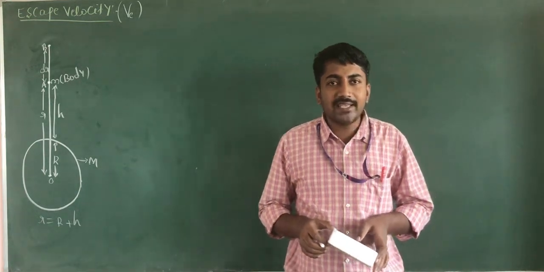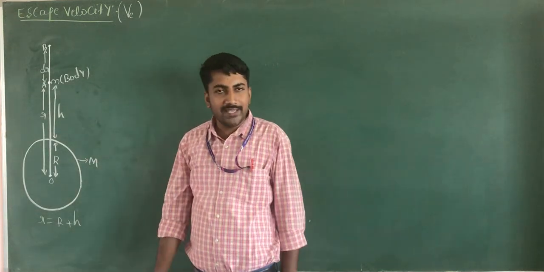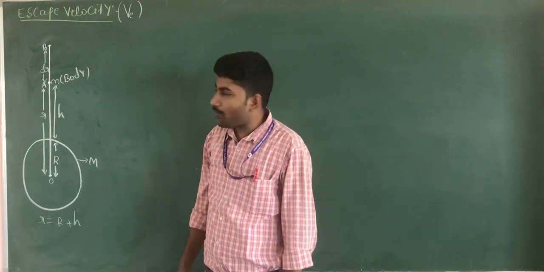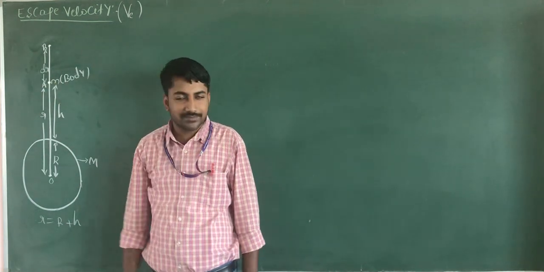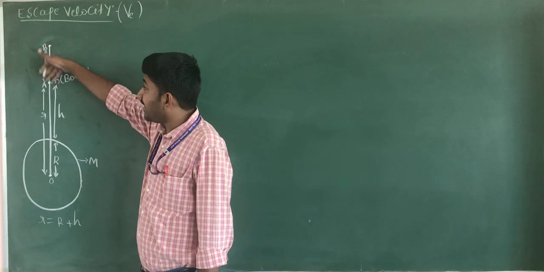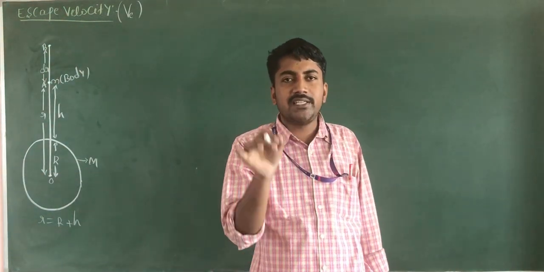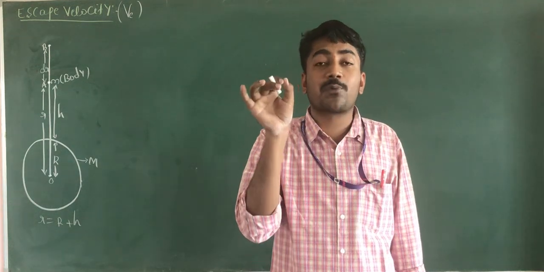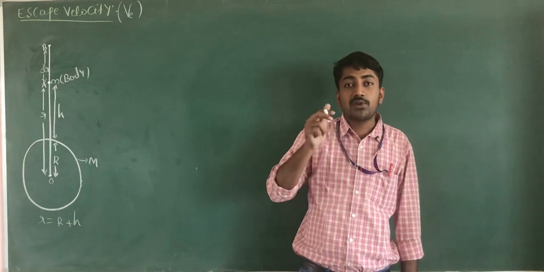Now the body moves from point A to B through a certain displacement dr, because it is the minimum velocity with which the body is projected.